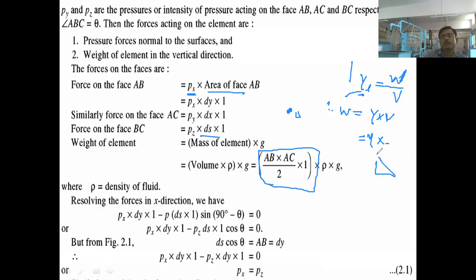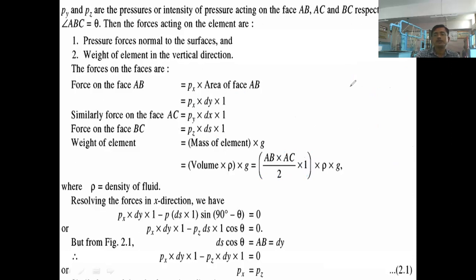That is the formula to find out the area, right? Half is base AC and this height AB, right? This is the cross section area, the area of the triangle, and unity is the width. So multiplied by 1, you will get the formula for finding the weight of the fluid element.